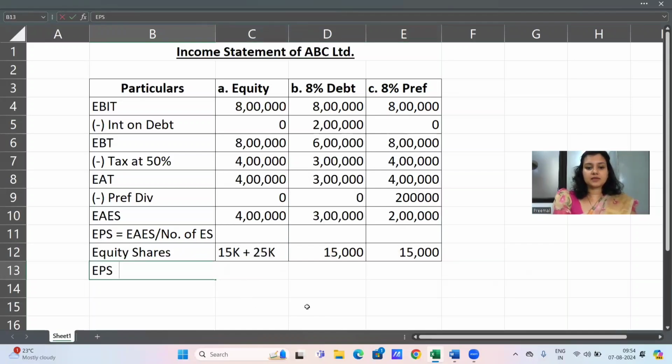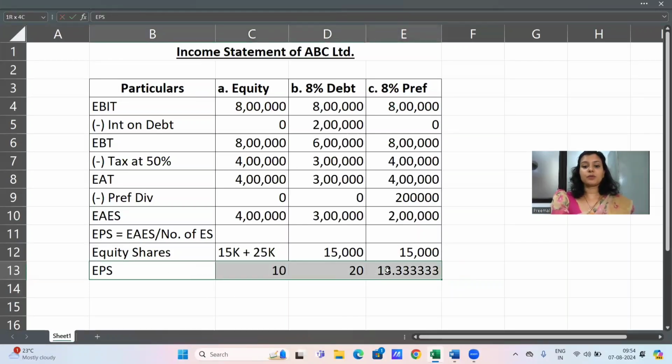So EPS is going to be 4 lakh divided by 40,000. That's 15,000 plus 25,000. Rupees 10. In the second option, it's 3 lakh divided by 15,000. And in the third option, it's 2 lakh divided by 15,000.